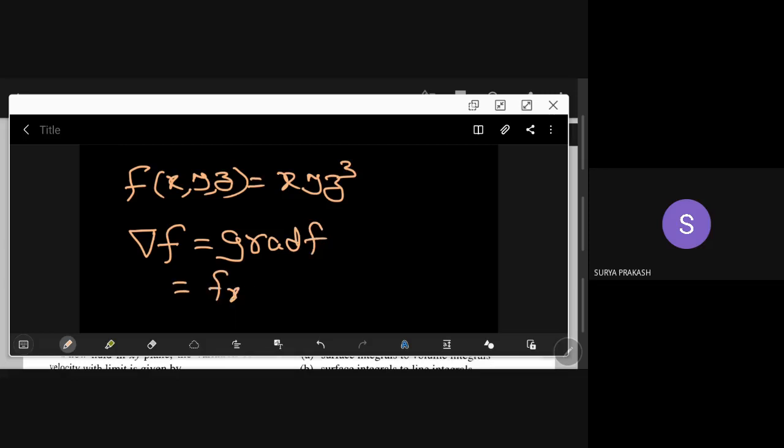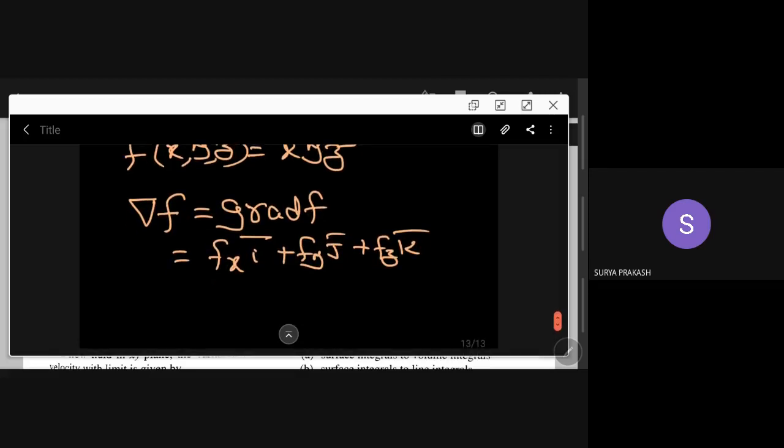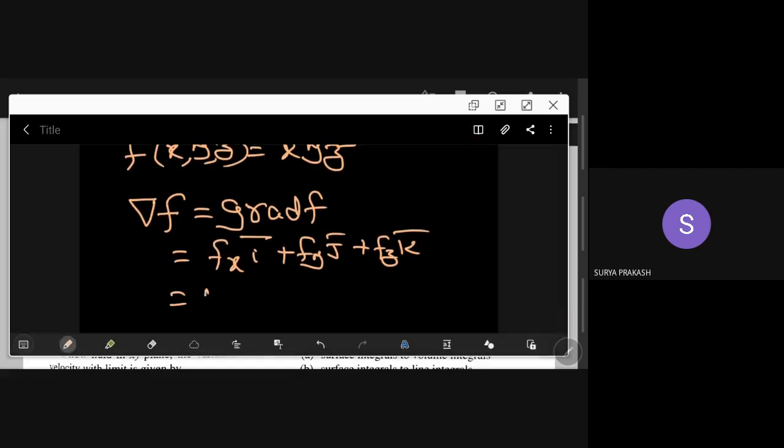The formula is f subscript x i bar plus f subscript y j bar plus f subscript z k bar. So this is equal to dou f dou x, which is yz cube, i bar, plus f y, which is xz cube, j bar, plus dou f dou z, which is 3xyz square k bar. This is our grad f.